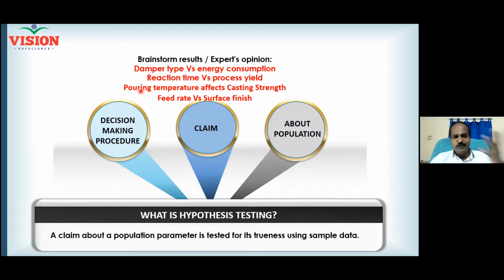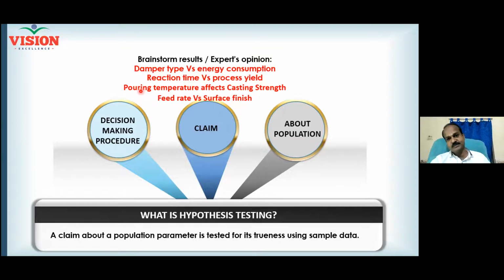That is why you have never thought of optimizing it. Am I right? You have been pouring it at whatever temperature you have. You simply ignored it. Why? Because your belief is it doesn't impact the strength of the material. Now, feed rate, the rate at which you feed your cutting tool, affects the surface finish.